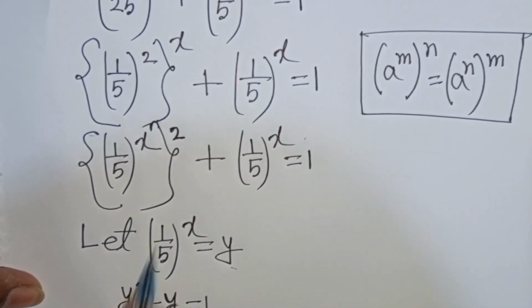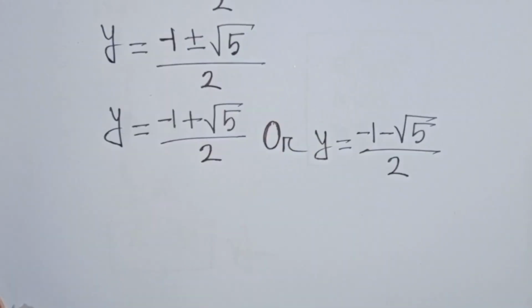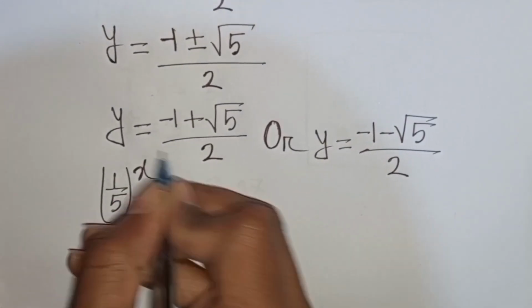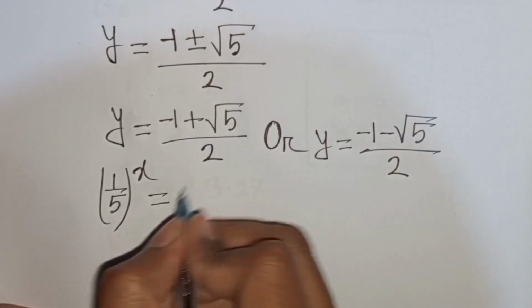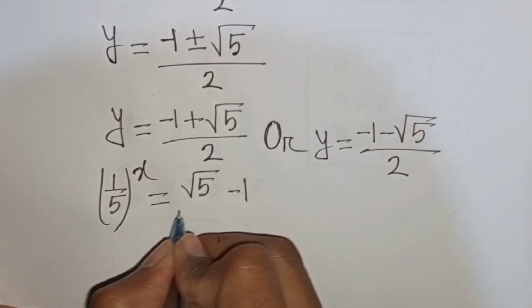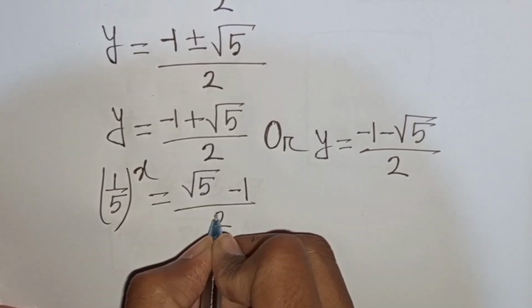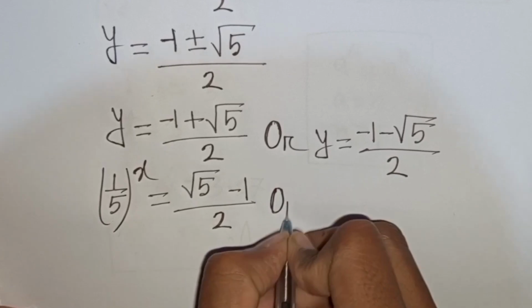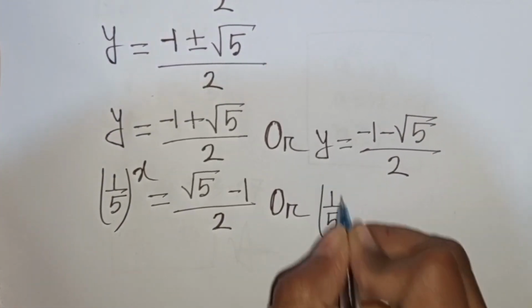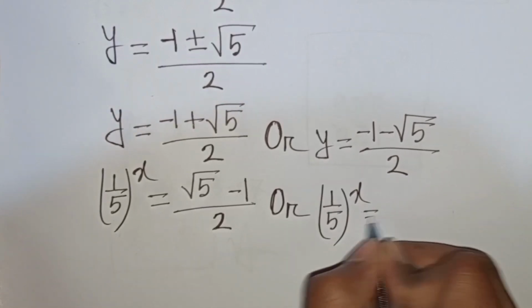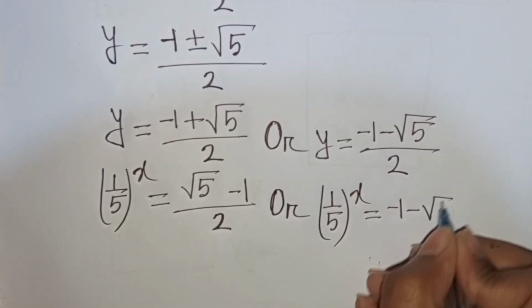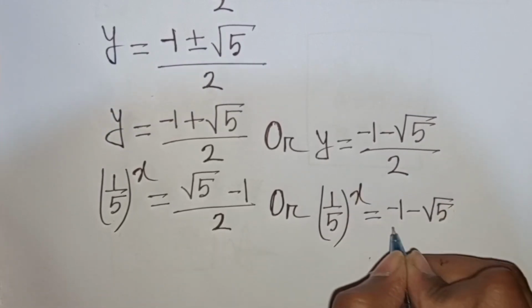So y means (1/5)^x. So (1/5)^x is equal to (√5 - 1)/2, or (1/5)^x is equal to (-1 - √5)/2.